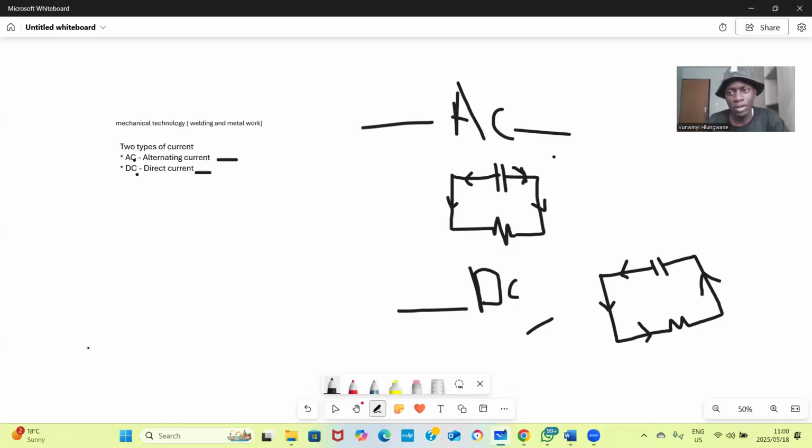It can be used in power tools, welding, and battery-powered equipment. Both can be used in mechanical workshops. So we must know where DC can be used, where AC can be used, and why both AC and DC are used.